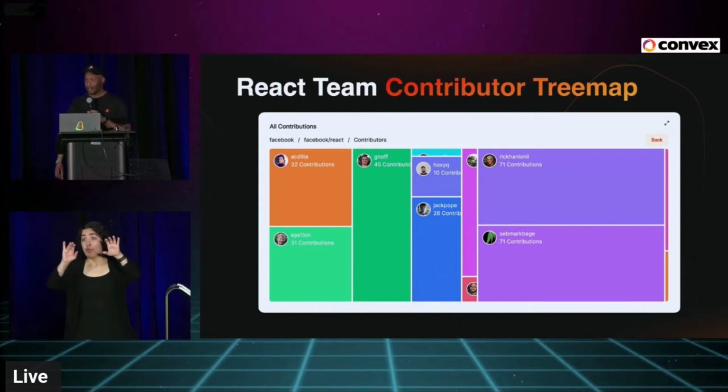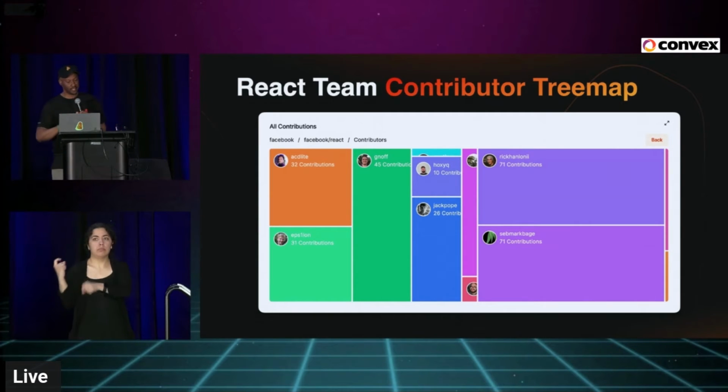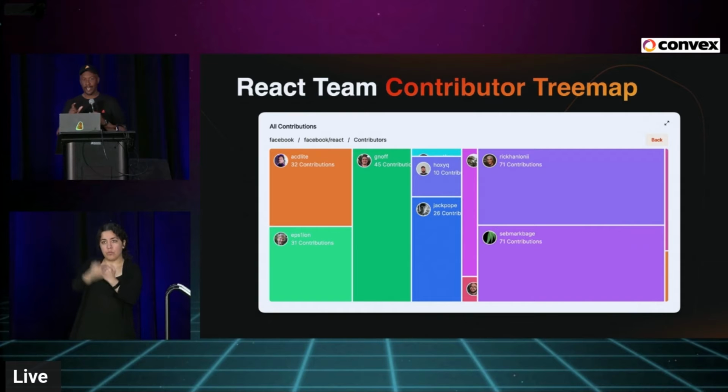And what's really cool is you can now see who's coming up in the React core team, who's making contributions for adjacent projects. So this is specifically the React project itself, but you can do this with almost any other repo that's public currently on GitHub.